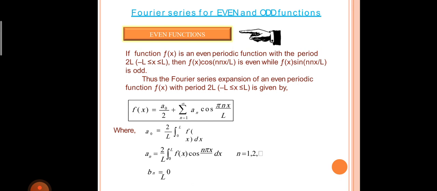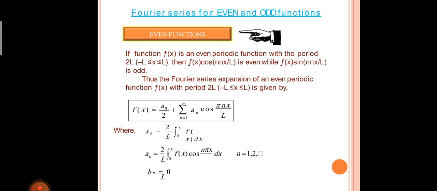Fourier series for even and odd functions. We know that there are two types of function, even function and odd function. If f(-x) = -f(x), then the function is said to be an odd function. If f(-x) = f(x), then the function is said to be an even function. First, let us know what is meant by even function. If the function f(x) is an even periodic function with the period 2l, that means from -l to l, then f(x) cos(nπx/l) is even, while f(x) sin(nπx/l) is odd.